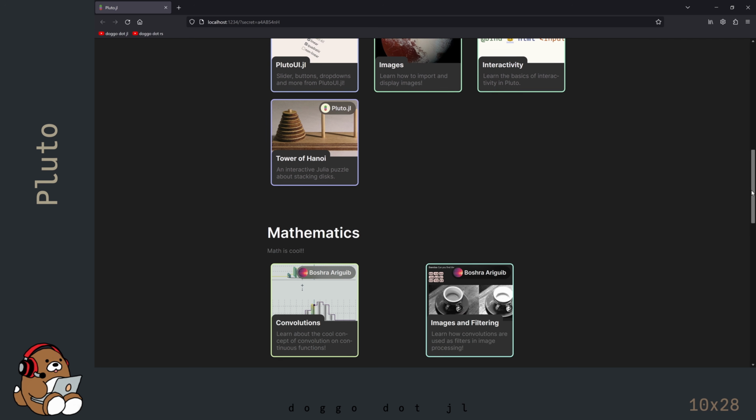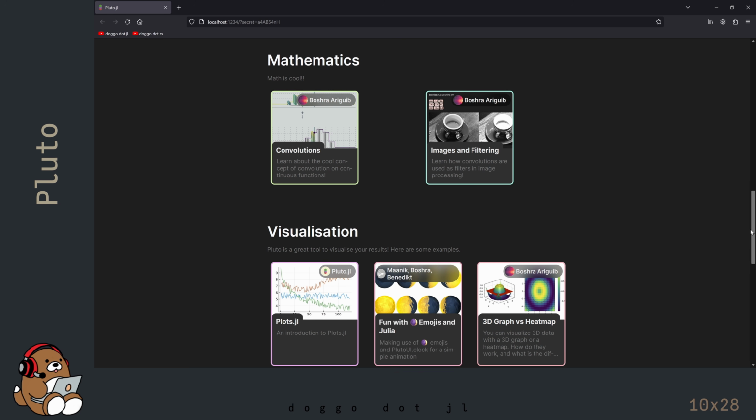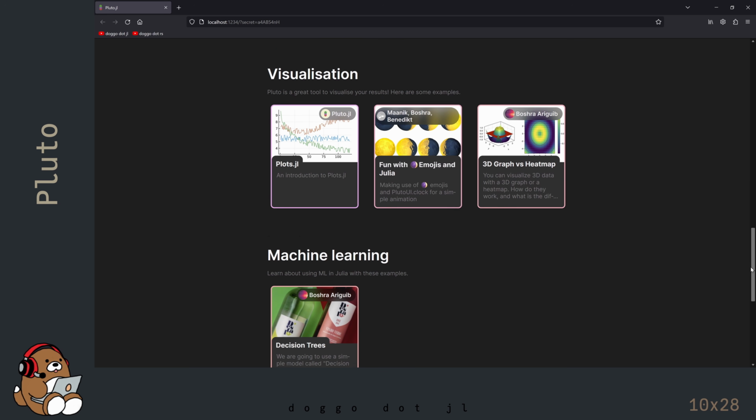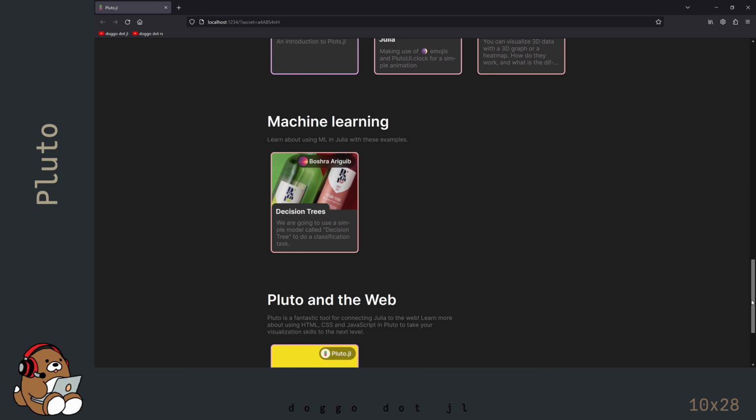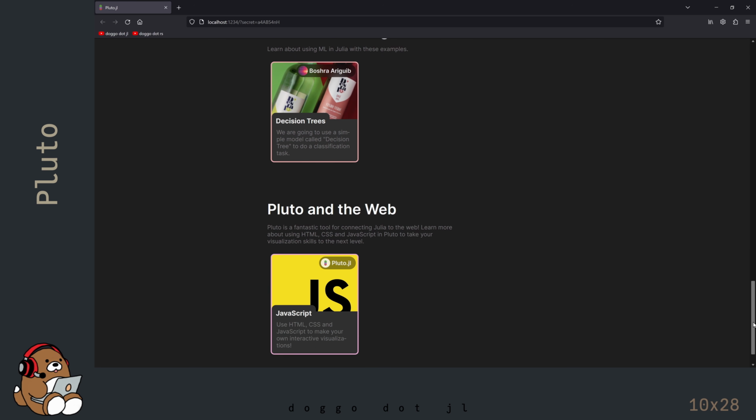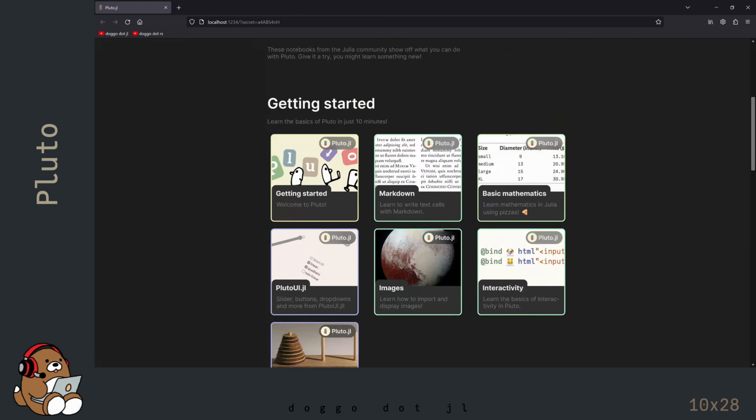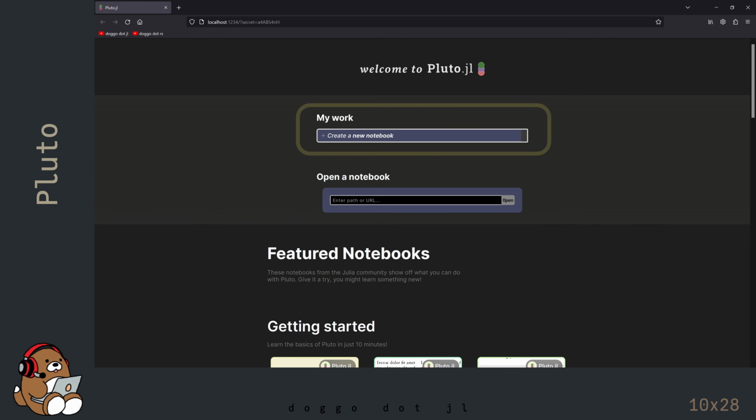In the latest version of Pluto, there are also some advanced notebooks for you to explore later on, when you get more comfortable using Julia and using Pluto. For today, go back up to the top of the page and click on the button to create a new notebook.